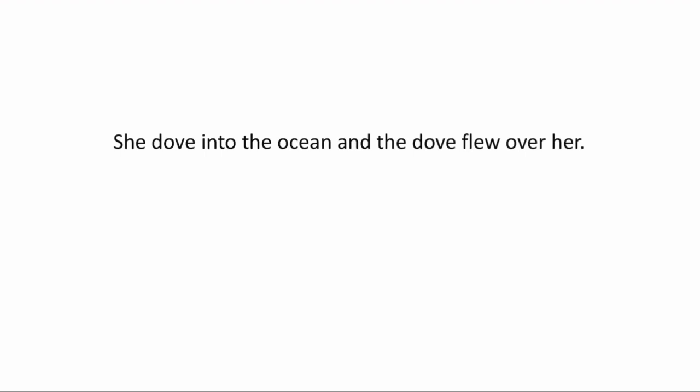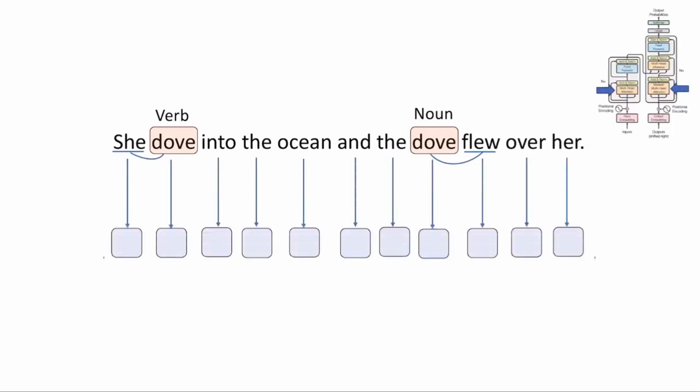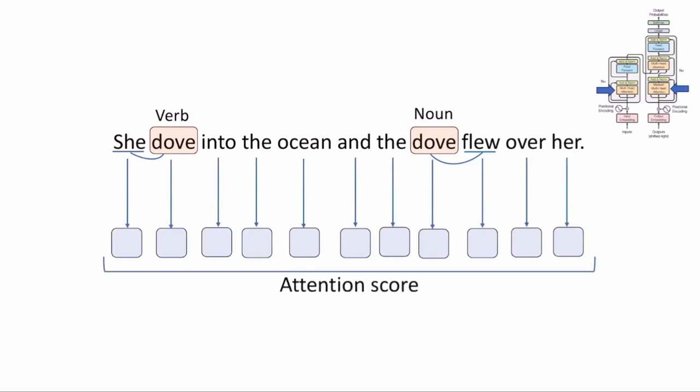She dove into the ocean and the dove flew over her. Here, the first dove is a verb and the second dove is a noun. We can understand the parts of speech by looking at other nearby words like ocean for the first dove and the word flew for the second dove. Similarly, attention mechanisms compute attention scores to identify each word's significance based on the context.